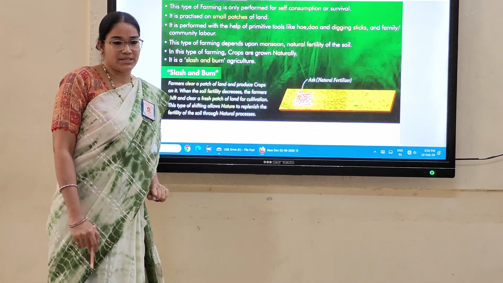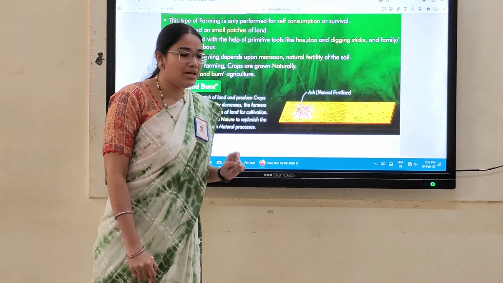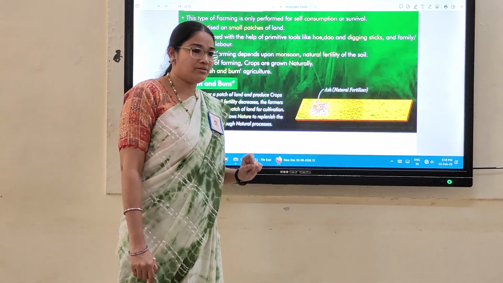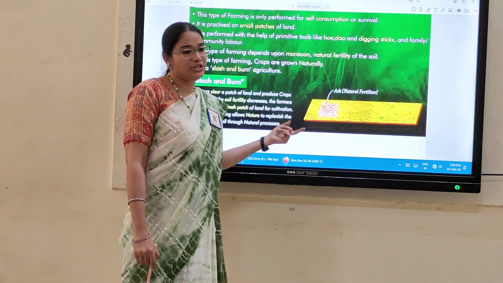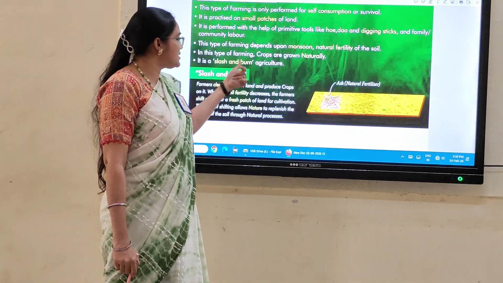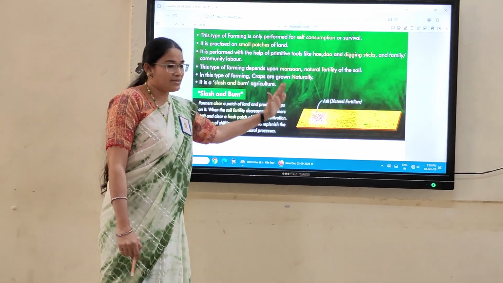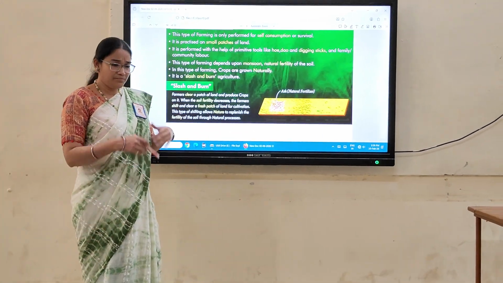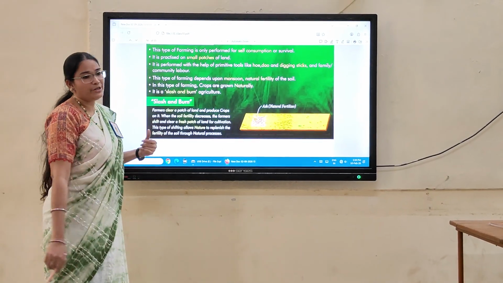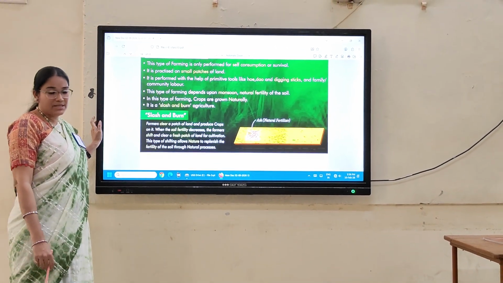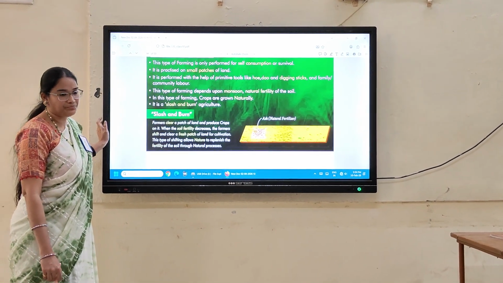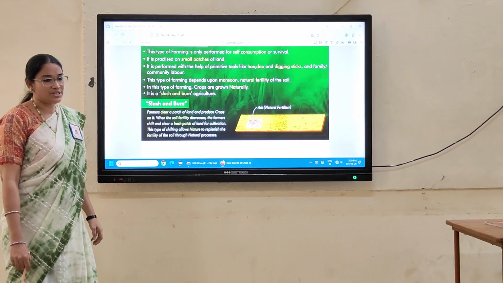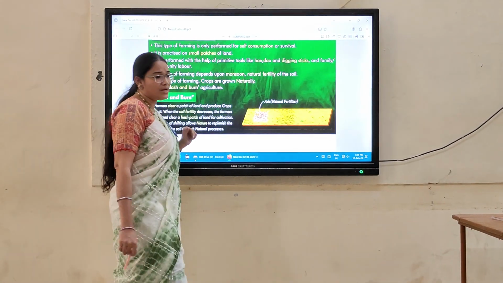This process is also called shifting agriculture, shifting cultivation. So this is slash and burn. First they slash and burn the grass, the ash mixes with the soil, and finally they start growing different crops. This kind is called slash and burn agriculture. This is a kind of primitive subsistence farming. Then what kind of crops will grow now?